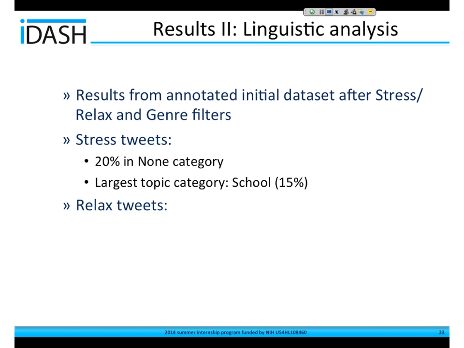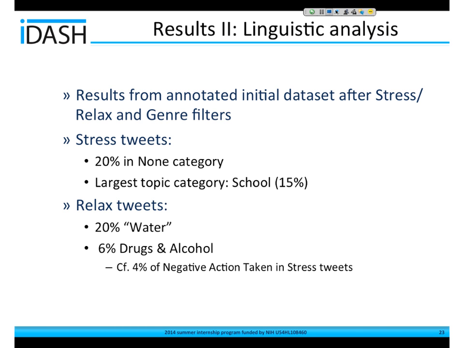And for the relaxed data set, we found that 20% of them fell into this interesting abstract water category, which I kind of talked about a little bit earlier, and 6% of them fell into this drugs and alcohol category. And we can compare this to 4% that fell into this category for the negative action taken in the stress data set. So this is interesting because it shows a similar proportion across the data sets, and there might be this similar population that is dealing with stress in a negative way that we want to reach.